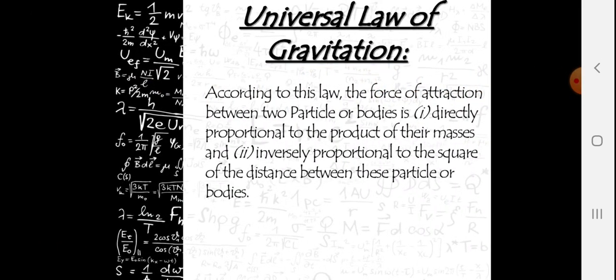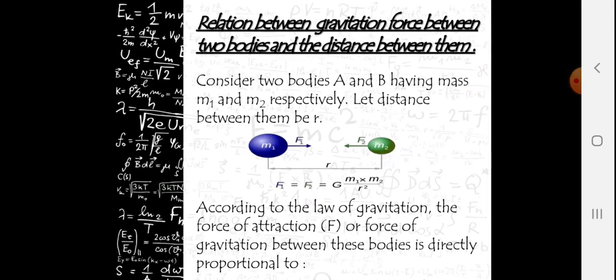Universal law of gravitation. According to this law, the force of attraction between two particles or bodies is directly proportional to the product of their masses and inversely proportional to the square of the distance between them. Relation between gravitational force between two bodies and the distance between them. Consider two bodies A and B having masses m1 and m2 respectively. Let the distance between them be r.